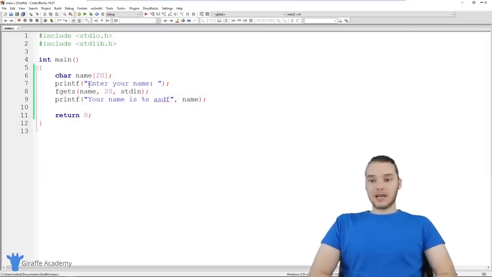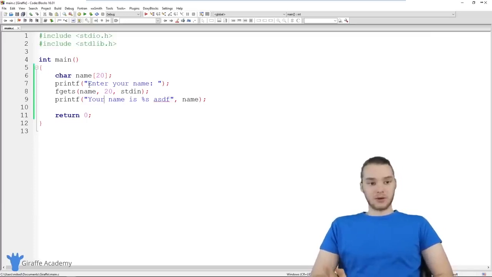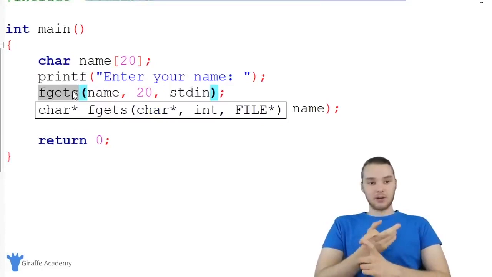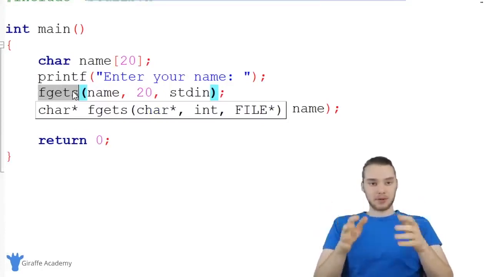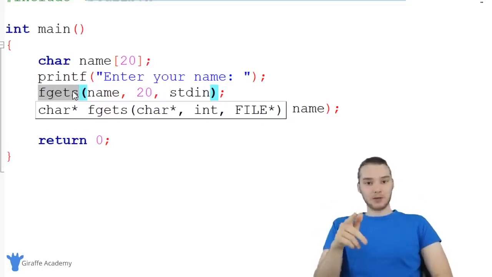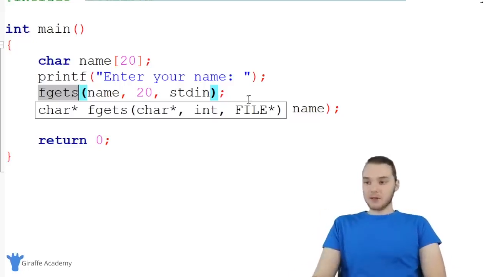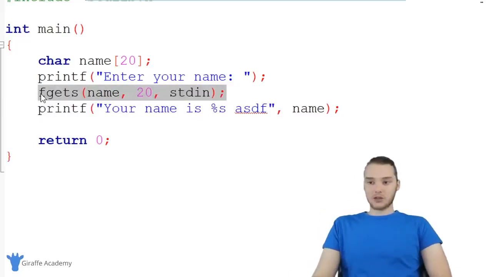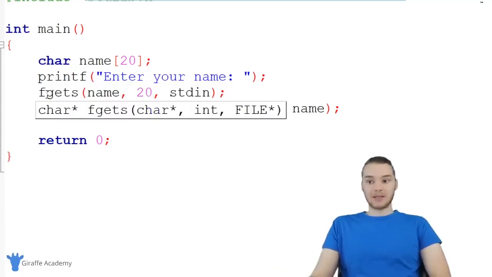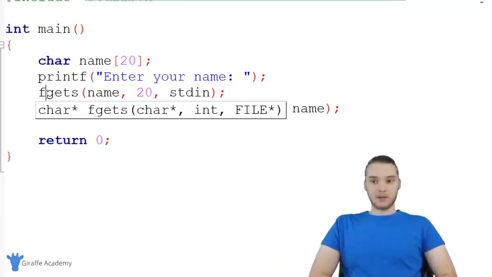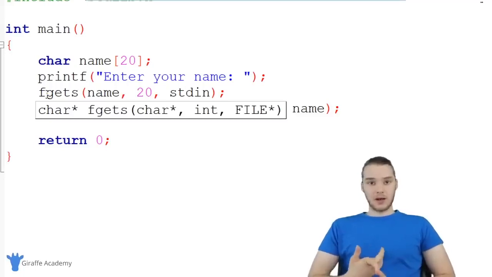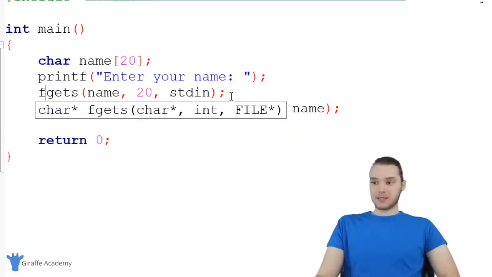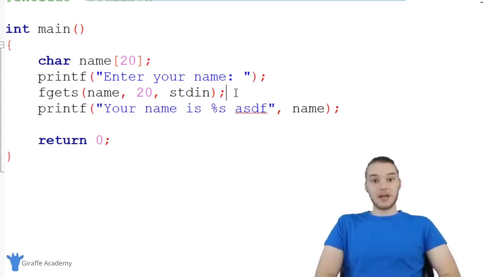But for the most part, if you're getting input from a user in the form of a string, you can use fgets. You could also use scanf, and you could use multiple %s's, and I'm going to show you guys how we could do something like that in a future tutorial. But for the most part, whenever you're getting a string from the user, you just want to use fgets. So that's the basics of getting input from the user. Like I said, there's a couple other things that we can do, and I'm going to talk about at least one other way that we can get strings from the user in a future tutorial. But this is the basics, and you can play around with doing this stuff in your programs.